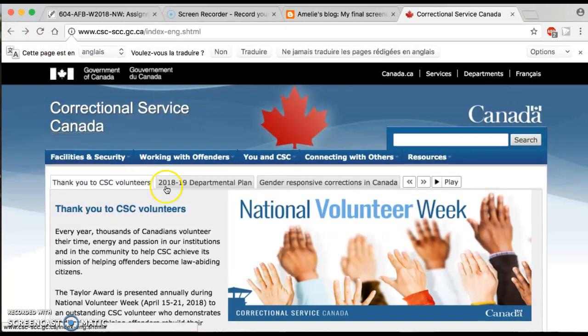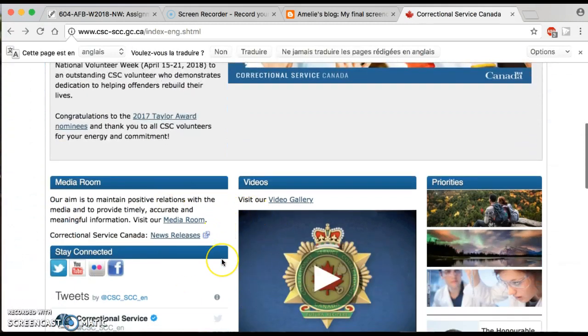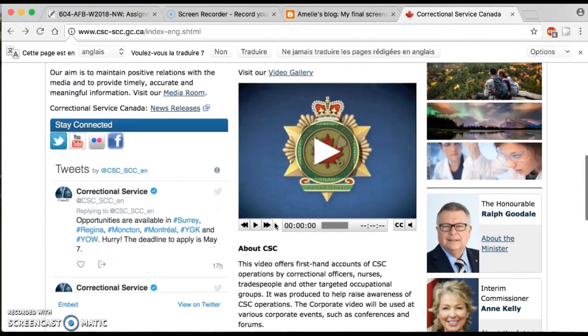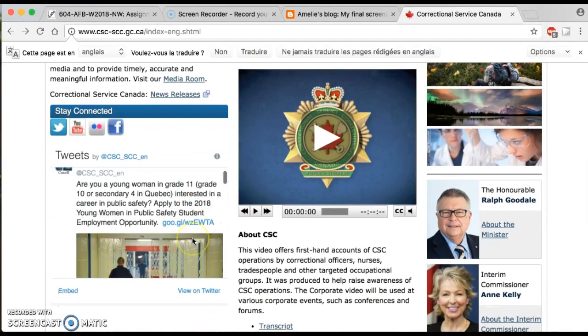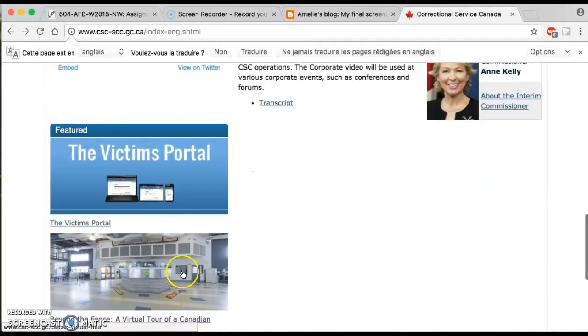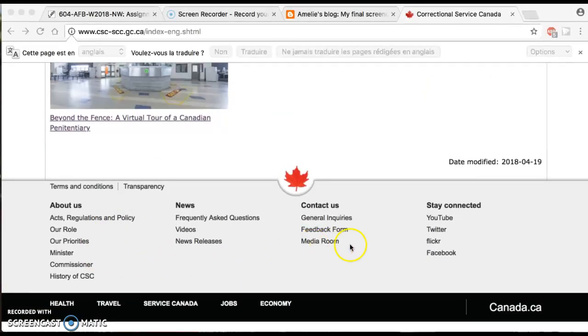If we scroll down with the scroll bar, we can see that there's a video gallery that describes what the CSC is, and if you scroll down a bit more, you can do a virtual tour of a Canadian penitentiary. That's very cool for anybody who is interested in our penitentiaries in Canada. At the end, you can see the footer menu. In this menu, you can find information about the history of CSC, the priorities of the CSC, and their role.